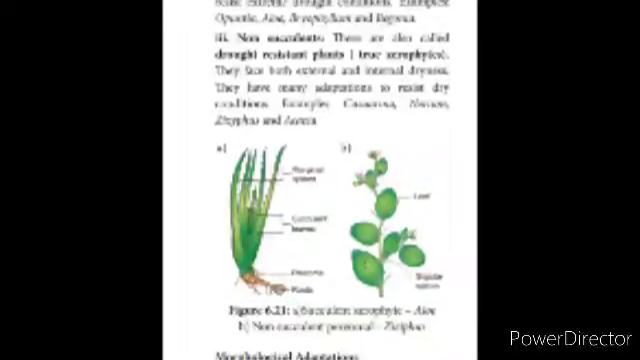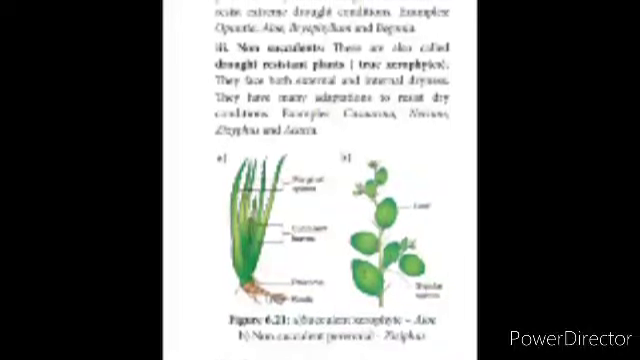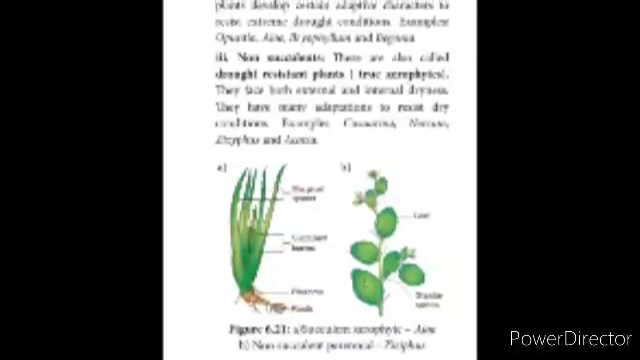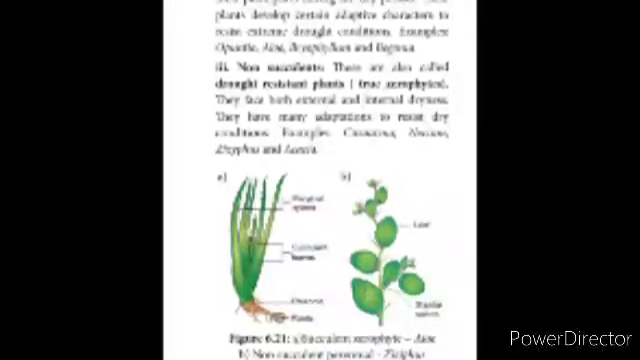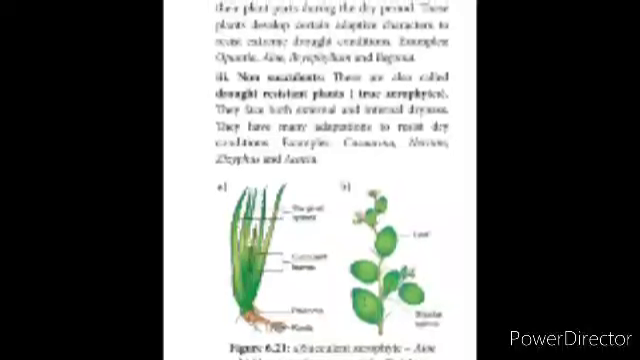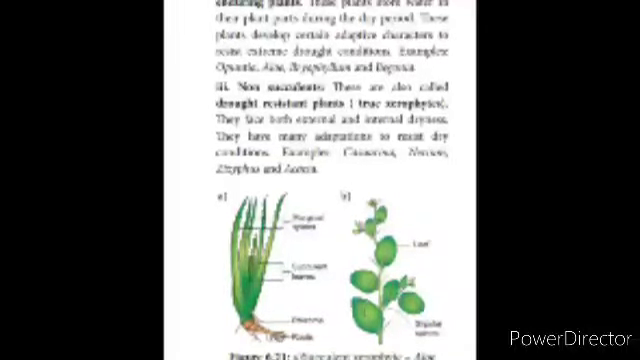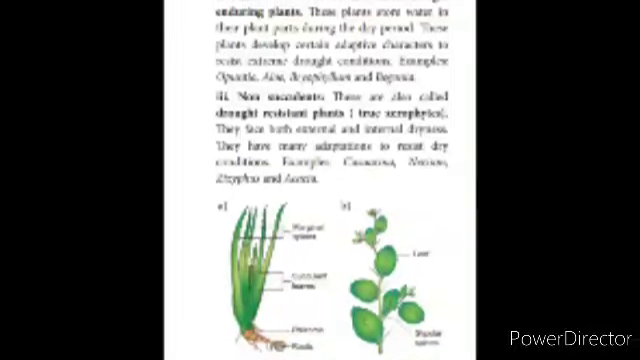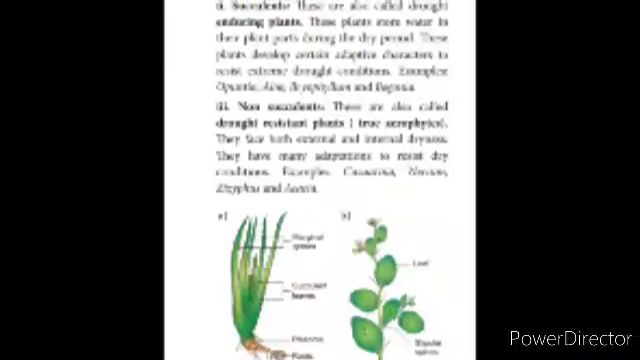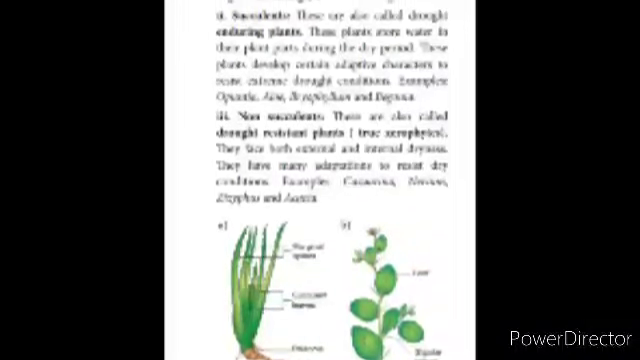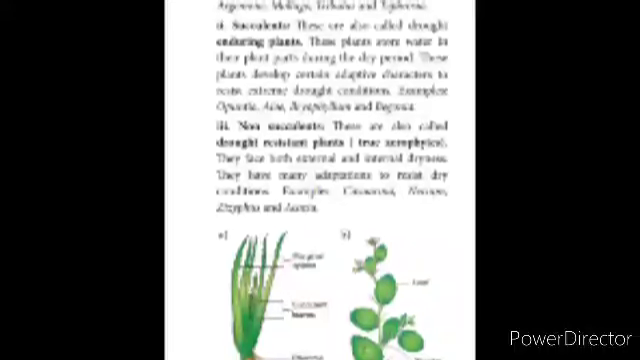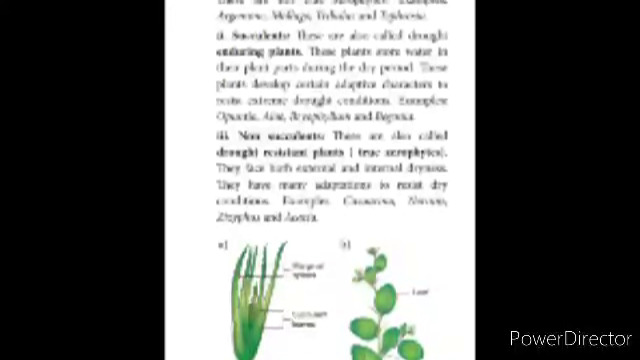Second type is the succulents. These are called drought-enduring plants. These plants store water in their parts during the dry period. These plants develop certain adaptive characters to resist the drought. Example, Opuntia, Aloe, Bryophyllum, and Begonia.